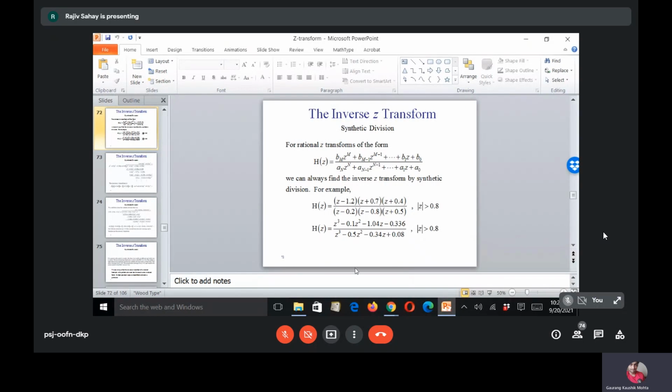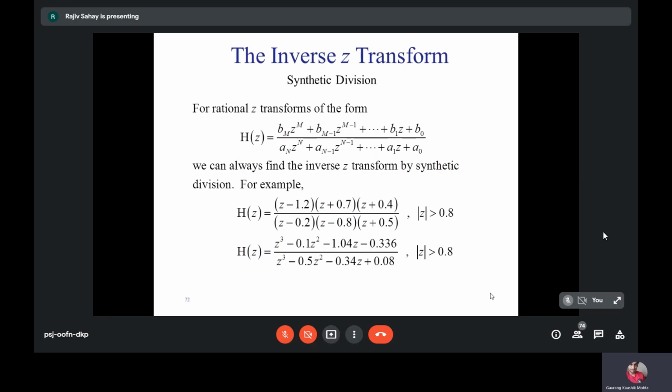So in this example, we have two polynomials, one in the numerator and another in the denominator. And there is a small example given here. So we try to do the inverse transform by synthetic division. That means we will divide the numerator by the denominator by long division. One extra thing that is given to you is the ROC. So the ROC say is something like this. It includes the unit circle, so it is a stable system.